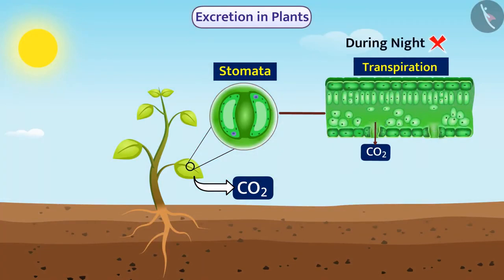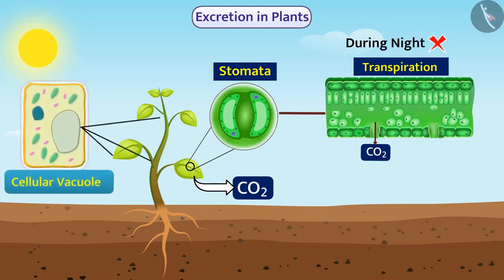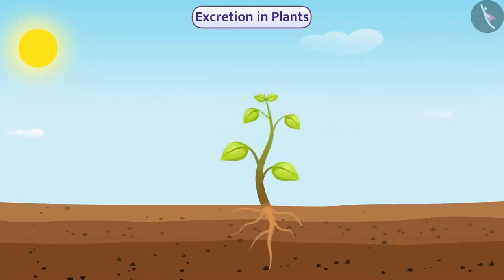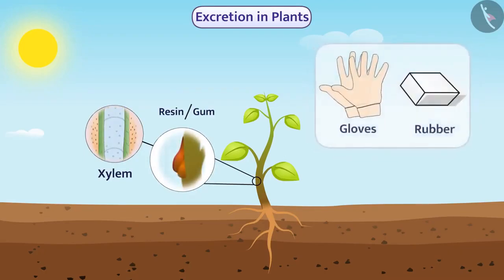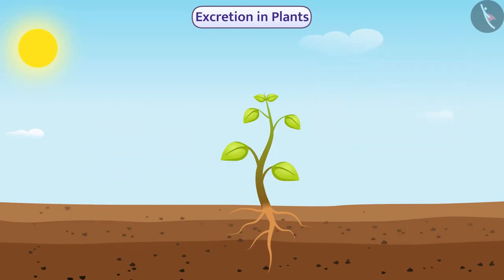Some waste products are stored in the cellular vacuoles of the bark and leaves and twigs, which get detached from the plant. Some waste products are stored in old xylem in the form of resin and gum. Waste products like resin and gum are very useful to humans. The roots of the plant remove some waste products into the surrounding soil through diffusion.